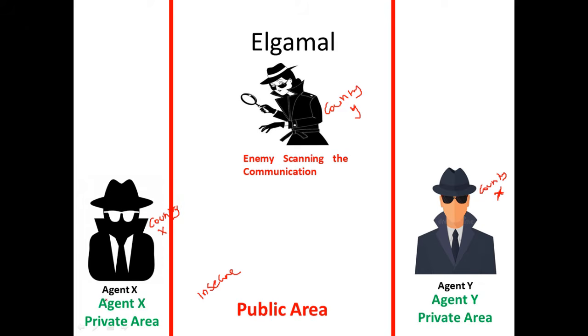So this area is called agent X's private area. Whatever I'm going to write here will be known only to agent X. Whatever I'm going to write here will be known only to agent Y. So let us start. The very first step is that agent X will start the process. He has to publish the keys, public and private keys.